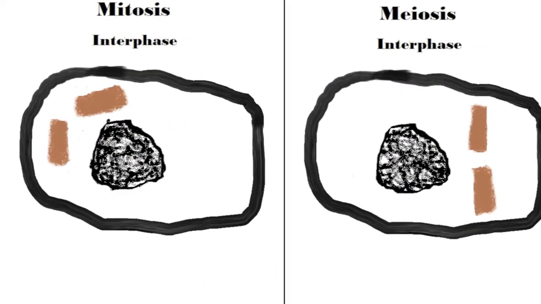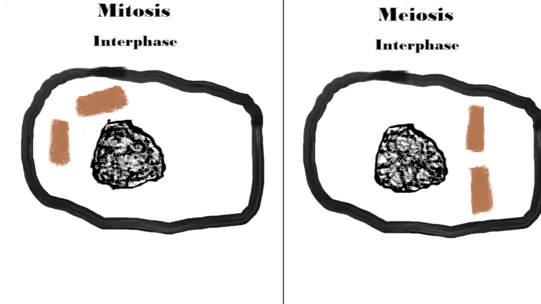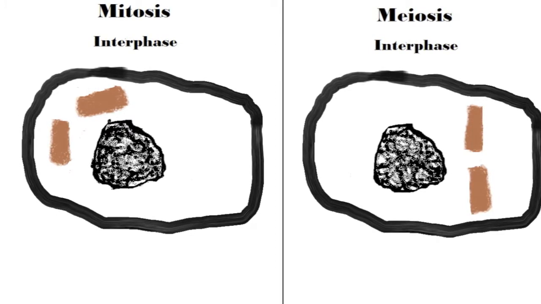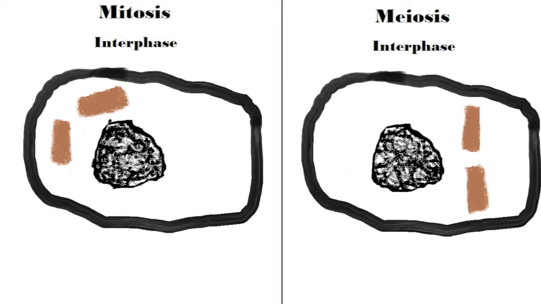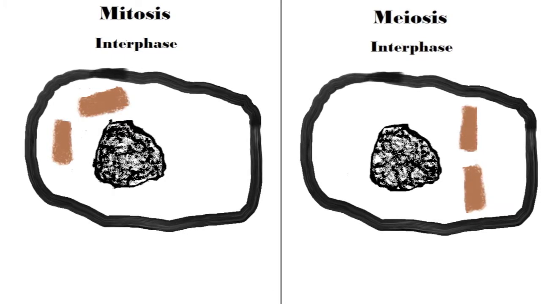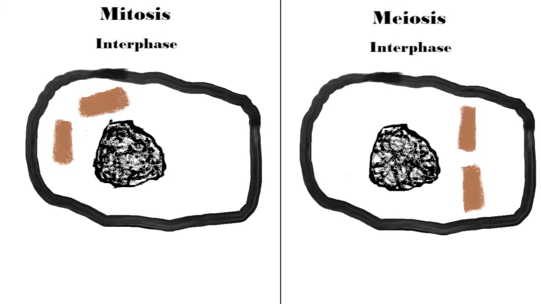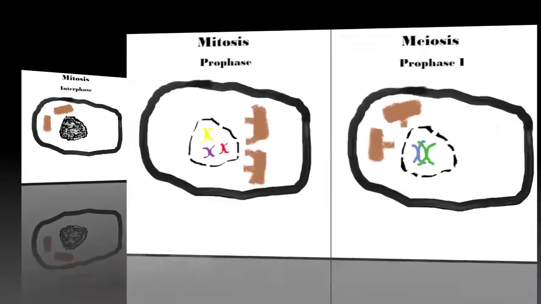Interphase is the period between cell divisions. During this time, chromosomes replicate and are loosely packed and not visible with a microscope. Two pairs of centrioles lie just outside the nucleus next to each other. A centriole is a cylindrical structure within the cell that plays a part in cell reproduction. Interphase is the same in mitosis and meiosis.